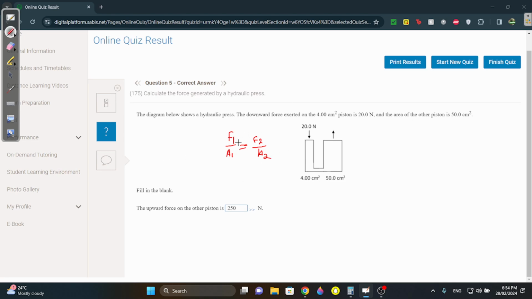Pressure, pressure. This is the general equation for pressure. So how can we solve this if we have 20 newtons here and 4 centimeters squared here and x newtons over here and 50 centimeters squared? You simply do 20 over 4 equals x over 50. Do you have to convert the units? No. If they're both centimeters squared, it's fine. Okay? Cross multiply, you get 4x equals 1000 and you get x equals 250.